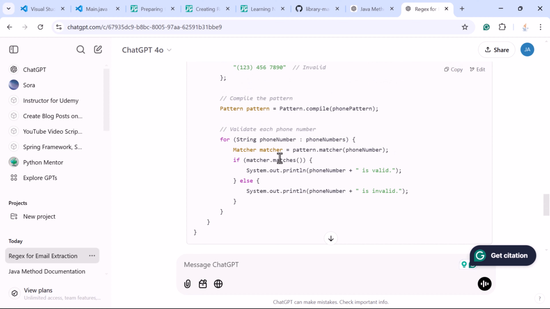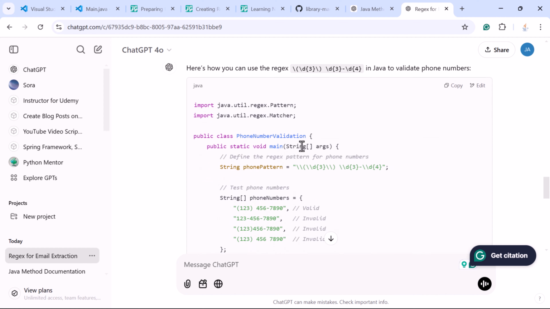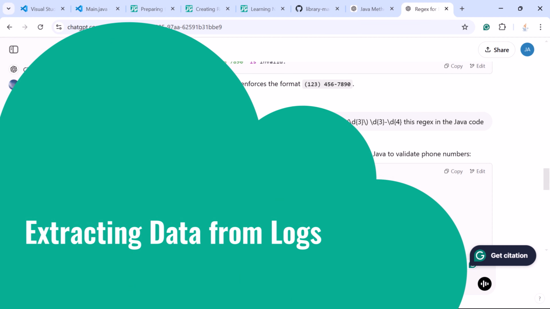So this is how we can use ChatGPT to generate the regular expression, and we can also tell ChatGPT how we can use that expression in a particular programming language. In our case, we have seen how to use this regular expression in the Java programming language. Next, let us take a look at one more example, like extracting data from logs.